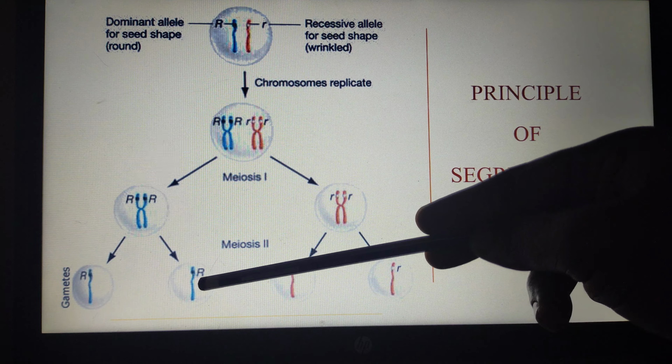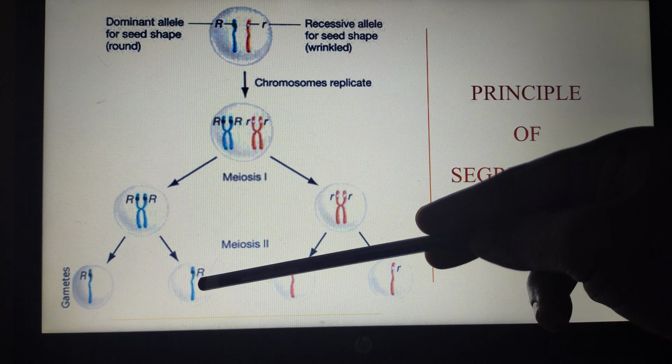So look at this diagram. Here we have one allelic pair. Let us imagine the blue color represents the maternal chromosome, whereas the red color refers to the paternal chromosome. This chromosome contains alleles.